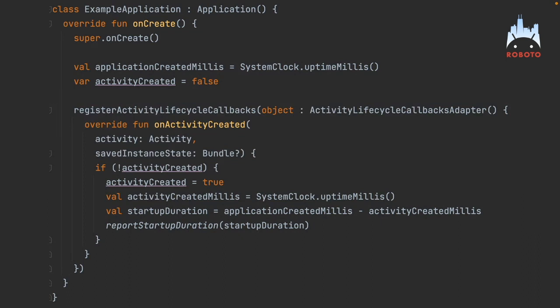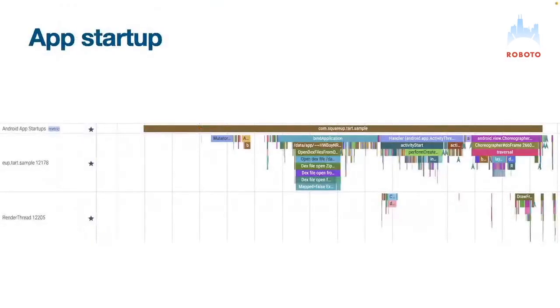First of all, an application can be started in the background for a service or something. You don't really have control over that. So by the first activity, the process might have been started hours ago. But ignoring this, here is a Perfetto trace. I'll get to Perfetto in a bit. This brown area is what gets reported to the Play Store. And so you can see this long brown area.